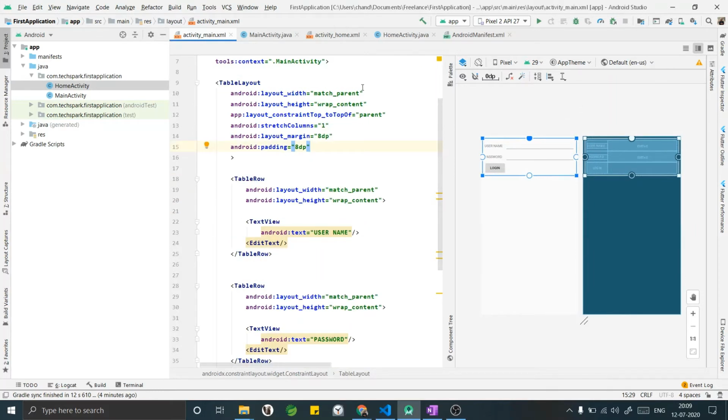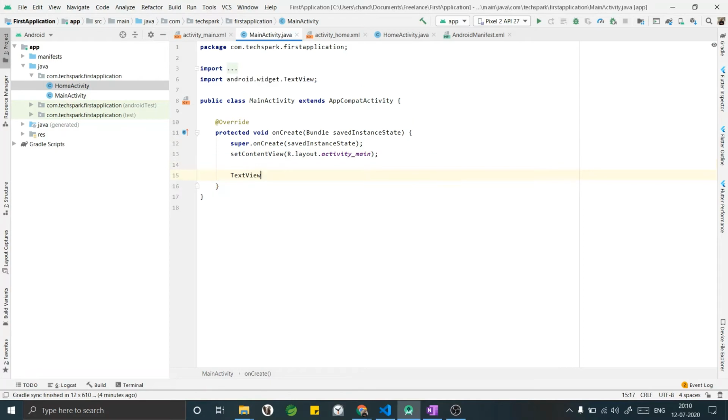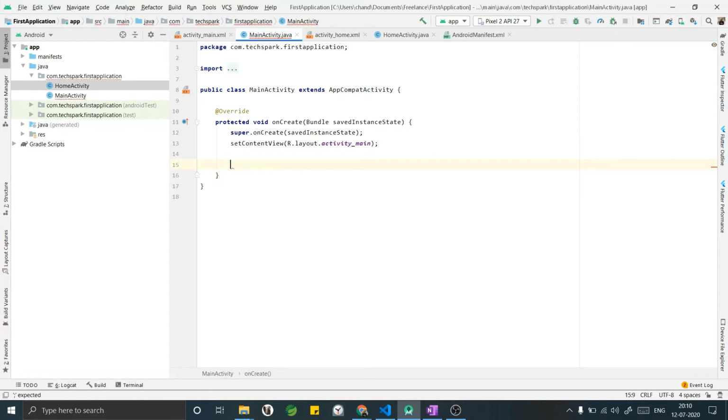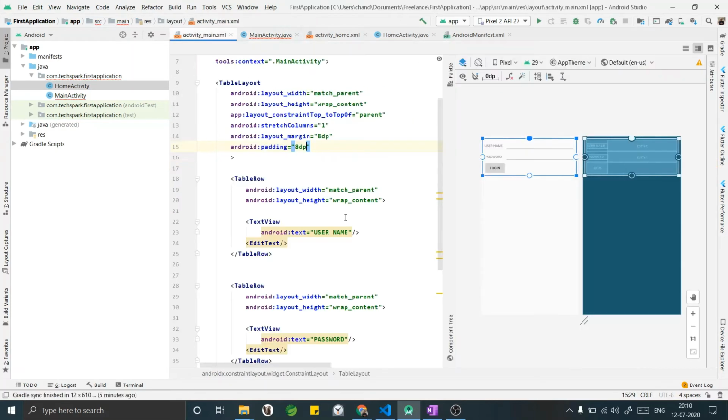Now let's go to the main activity and get the variables which are being declared in the our layout file. We need 3 of the variables, which is username. I think I have forgot to add IDs to our variables. Let me add them.